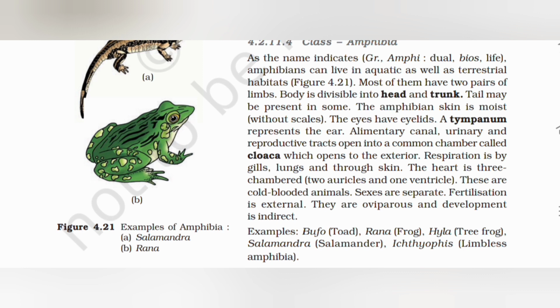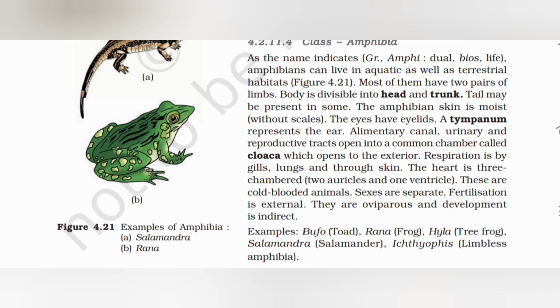The amphibian skin is moist without scales. The eyes have eyelids. A tympanum represents the ear. Alimentary canal, urinary and reproductive tracts open into a common chamber called cloaca, which opens to the exterior. Respiration is by gills, lungs and skin. The heart is three chambered, two auricles, one ventricle.